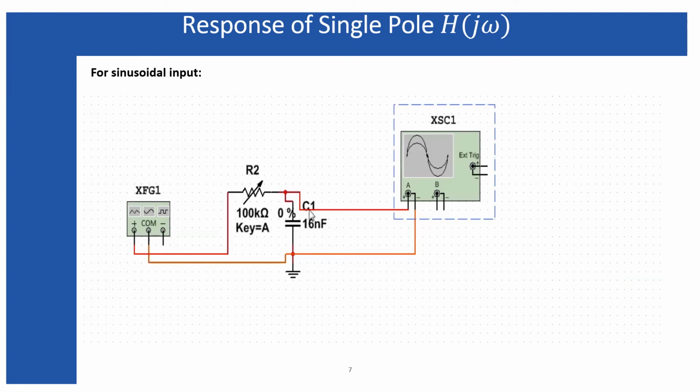Now I will demonstrate what will happen when I increase this resistance, because an increase of resistance means a decrease of the cutoff frequency.